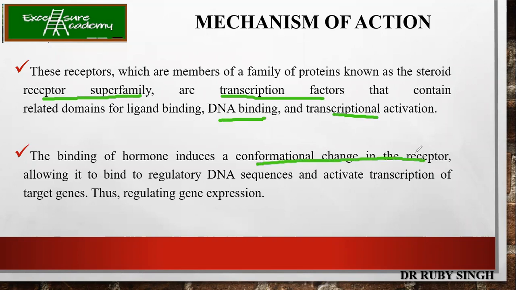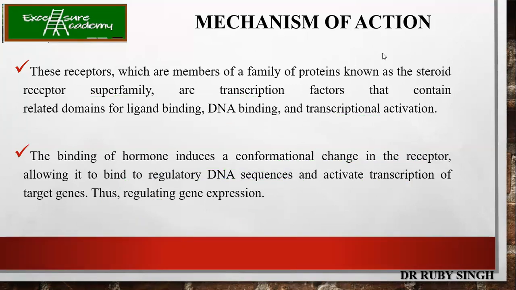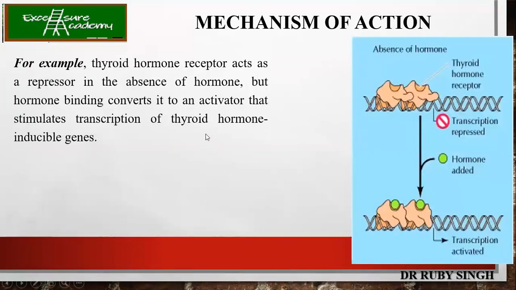Anytime there is a ligand which binds to a protein or to any receptor, there is always a conformational change. Now this conformational change in the receptor, which is actually a protein, will allow it to bind to the DNA sequences responsible for regulating the gene expression. So it will allow it to bind to the regulated DNA sequences and activate the transcription of the target genes. Hence, there is gene expression. So this is how it is happening.